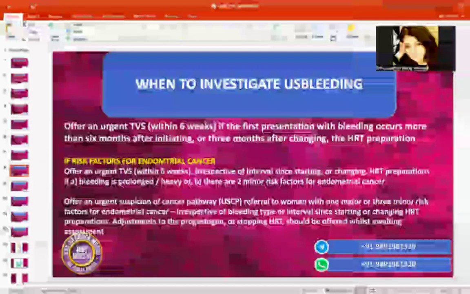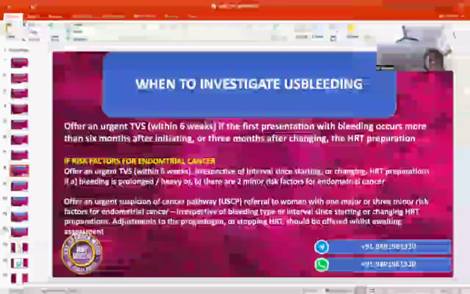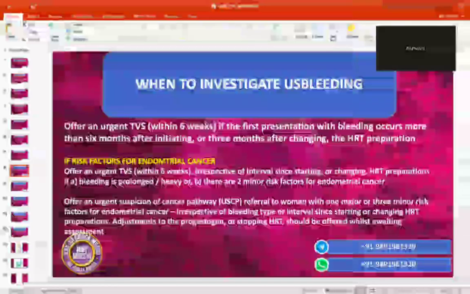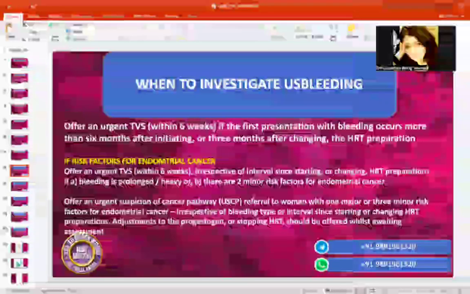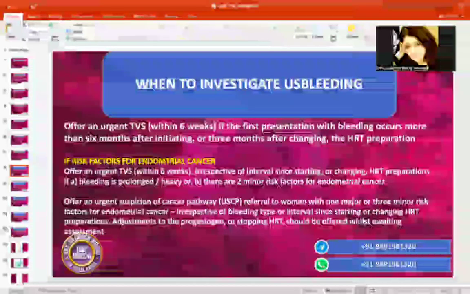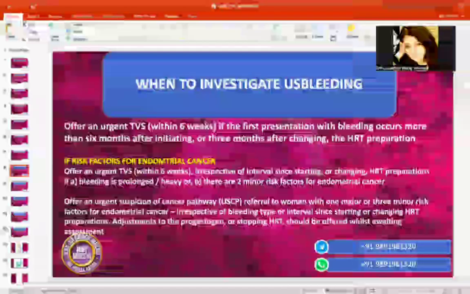So when are we going to offer it irrespective of this 6 months and 3 months? If the bleeding is prolonged, heavy, or there are two minor risk factors for endometrial cancer. Okay. Somebody else, now everybody speak. Ashwini has spoken. Now next girl. What are the risk factors when we are going to offer it within 6 weeks, irrespective of the more than 6 months and more than 3 months criteria? What are those conditions? One by one.